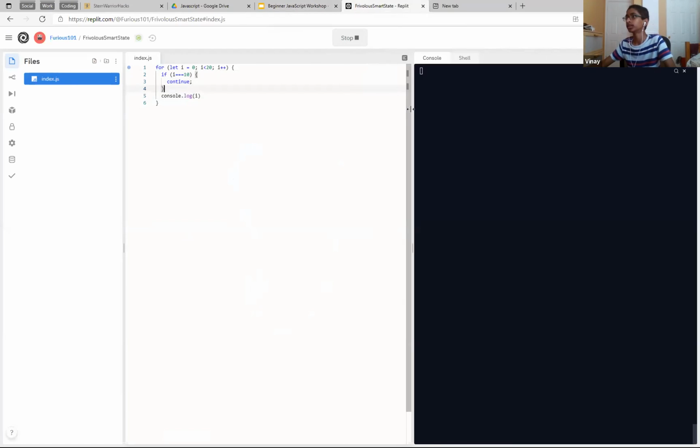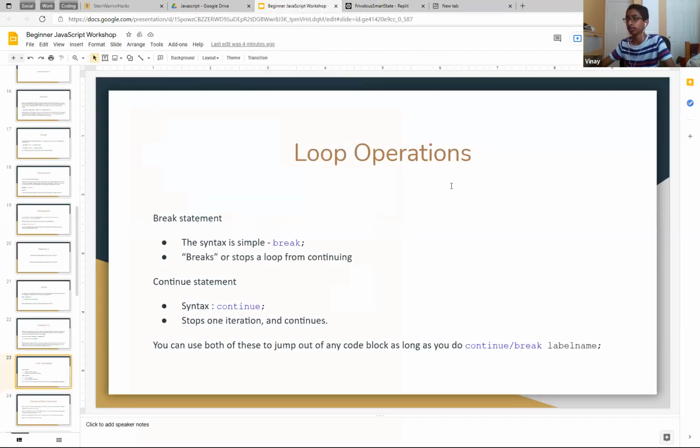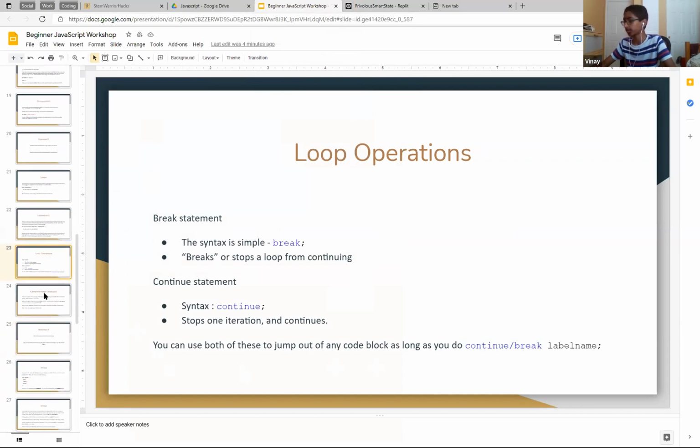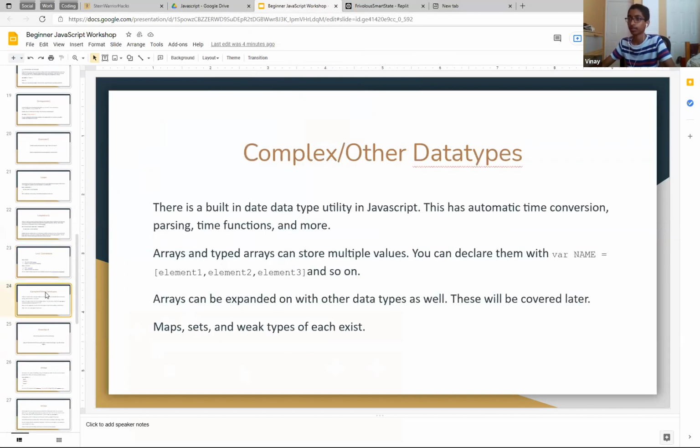Should see skips over 10. Not as useful, but still there. Yeah, you can use these to jump out of any code block with the label name. You can Google that for more information. It's not very useful.